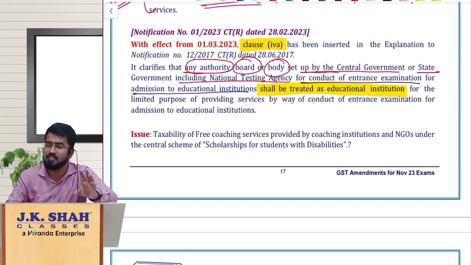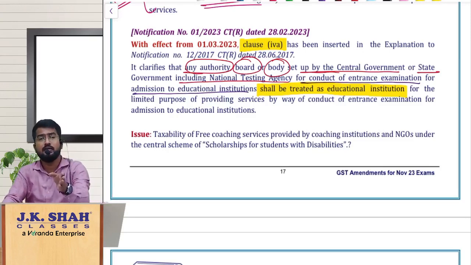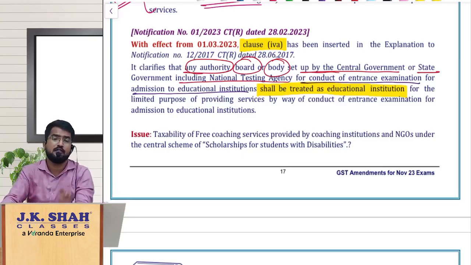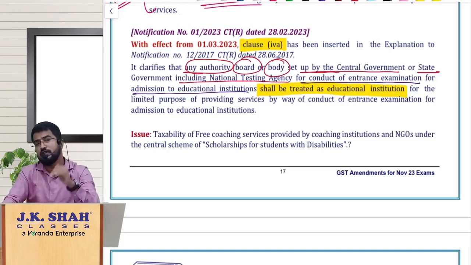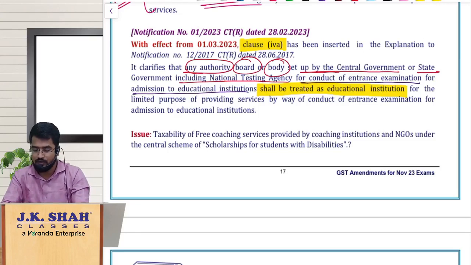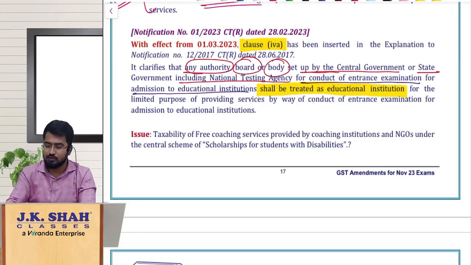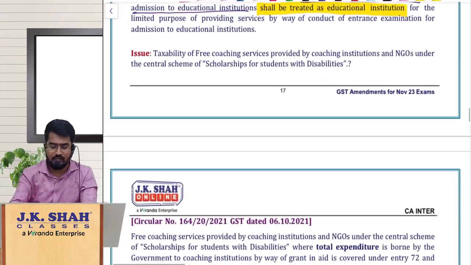Okay. So same as the clarification, they are giving the legality to that by adding some clause in the entry 66. So they are trying to say the same thing, that is any body which is set up by government for conducting entrance exams, then for the limited purpose of conducting the entrance exams, they will be treated as educational institutions, even though they are not satisfying the educational institution definition as such. Hope it is clear. So let us go with the next issue and the clarification.